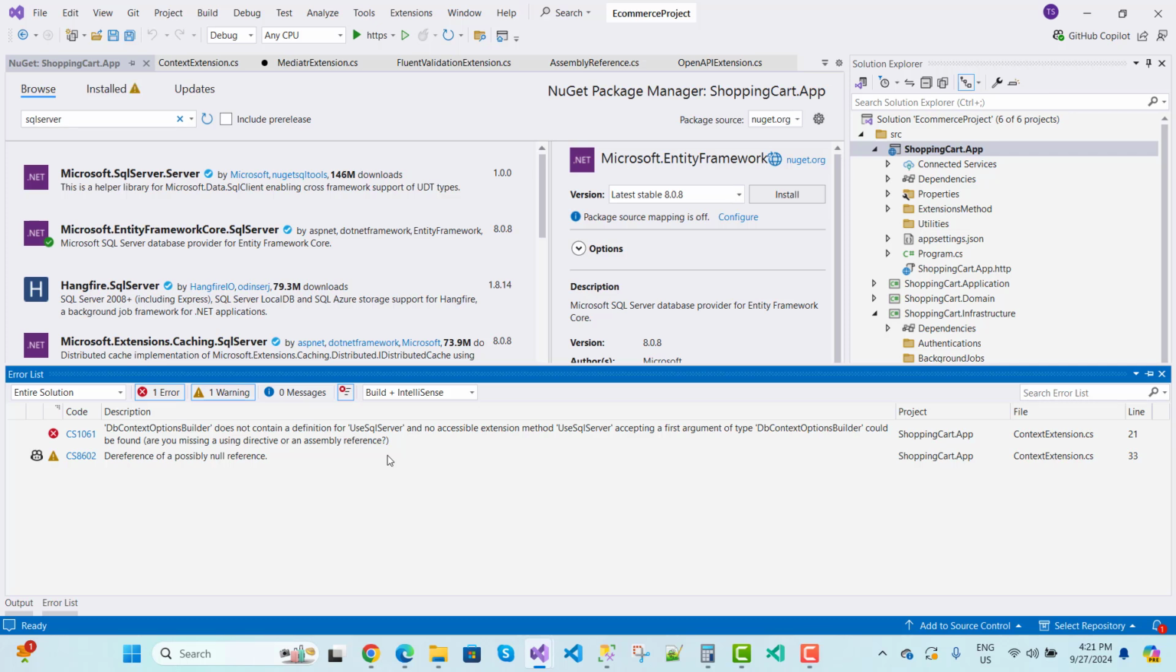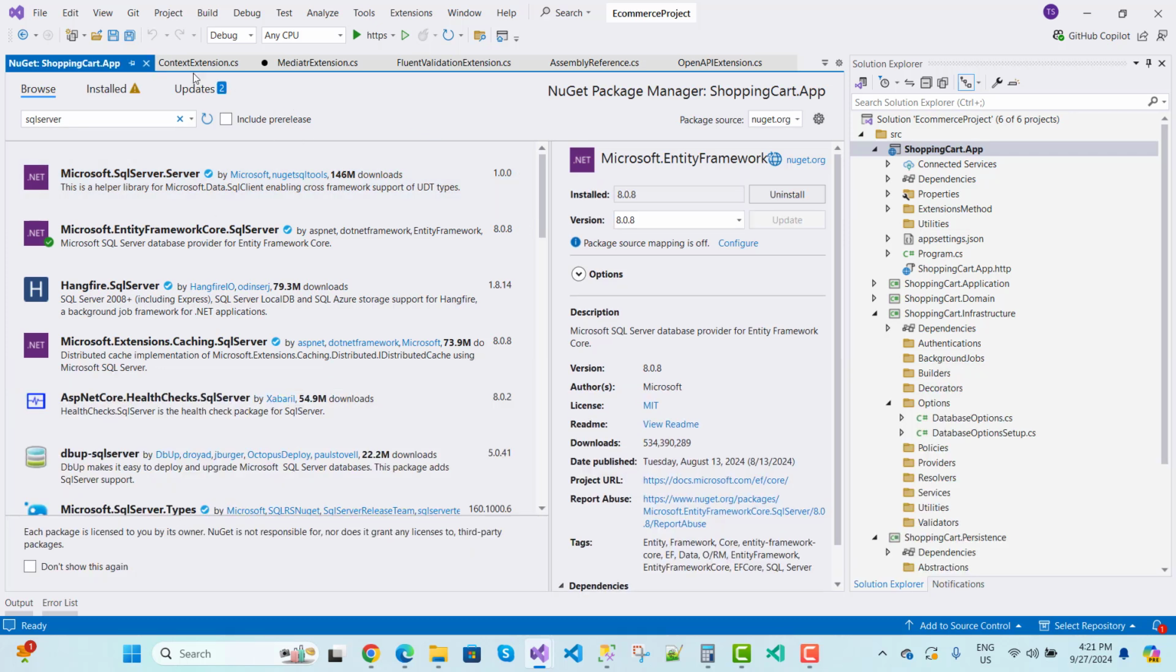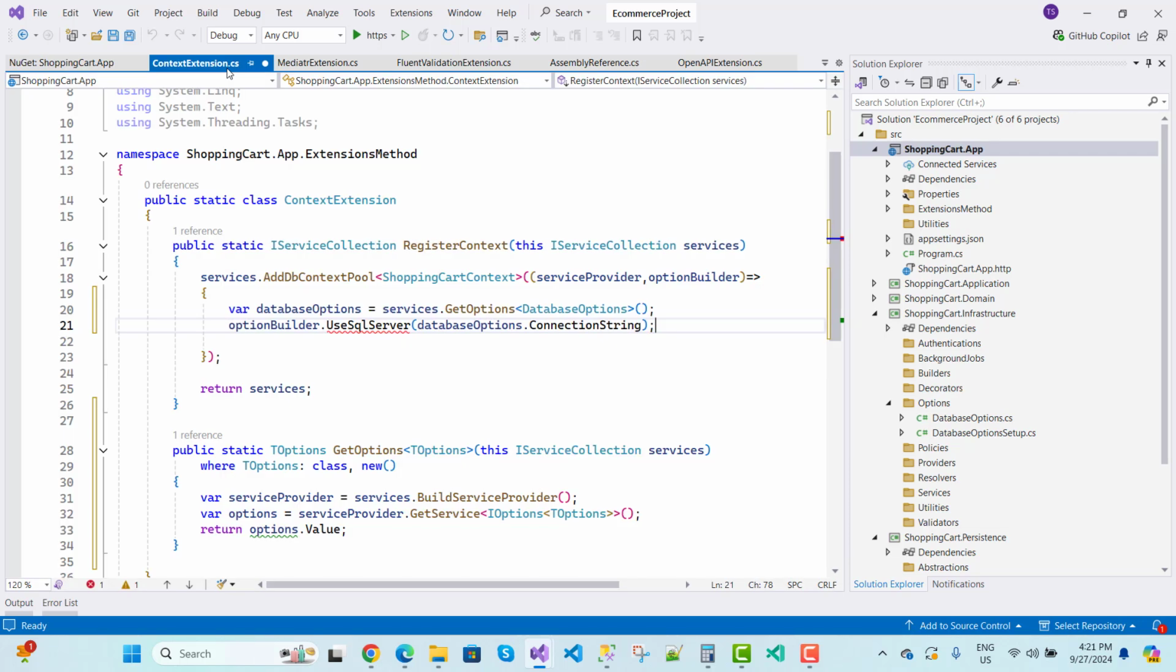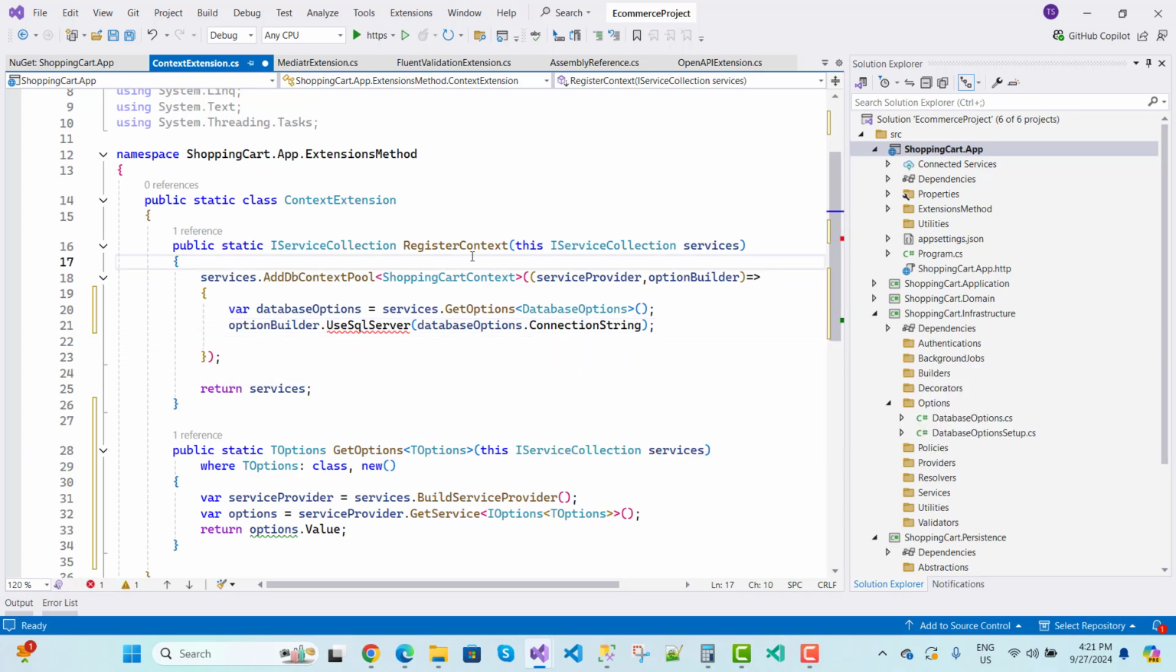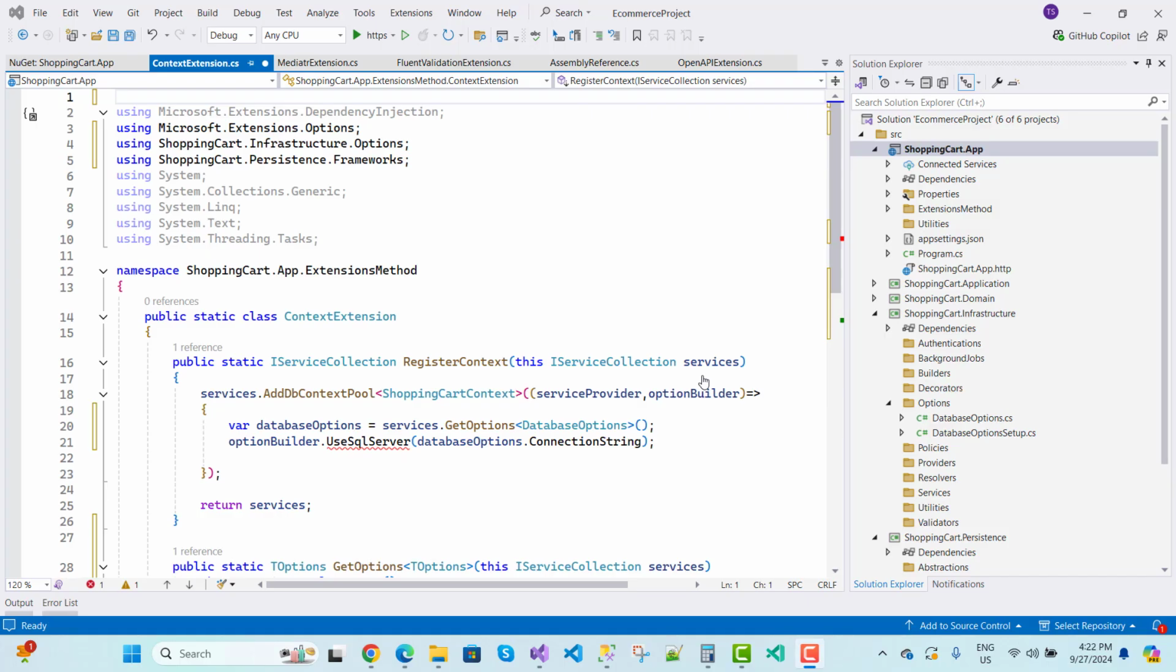Now here we have the error: DbContextOptionsBuilder does not contain a definition of UseSqlServer. Okay, it's installed properly, I think, so you can see here we have an uninstalled option. So for UseSqlServer, just use Ctrl+dot and resolve it with the Entity Framework Core package, and you can remove the error by adding the Microsoft.EntityFrameworkCore namespace at the top. Okay, so database options, we know, have a connection string.